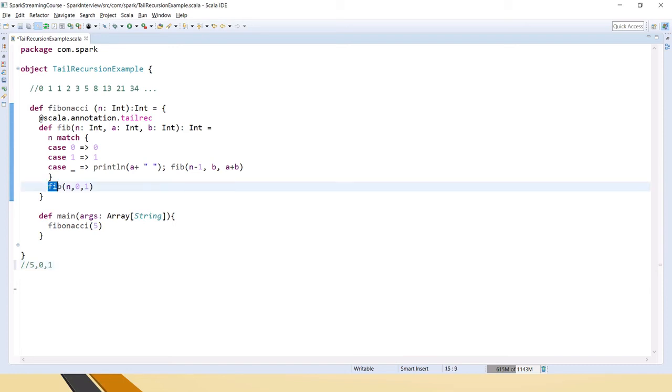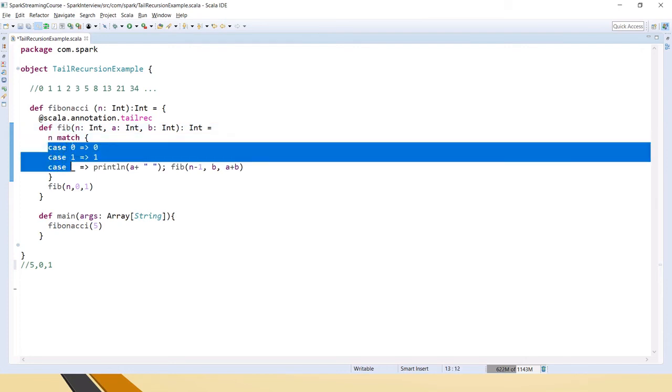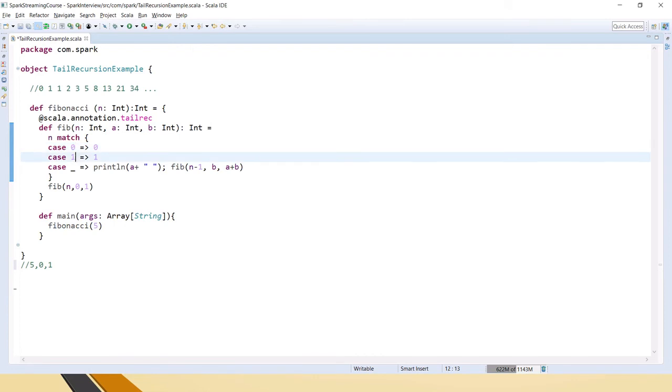Once it becomes 5 0 1, again we are having a call to this same function. Now for the second iteration it will call here, and it will send 5 0 1. Now n we are matching here with a pattern matching code. So it's not 0, it's not 1, it's 5. So it will come here, and it will print a, which is what here, 0.